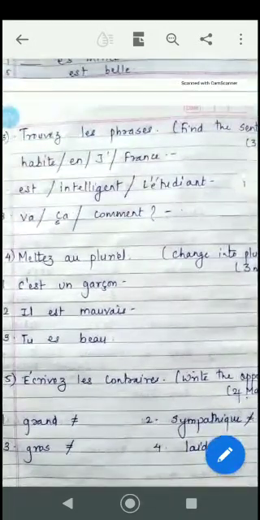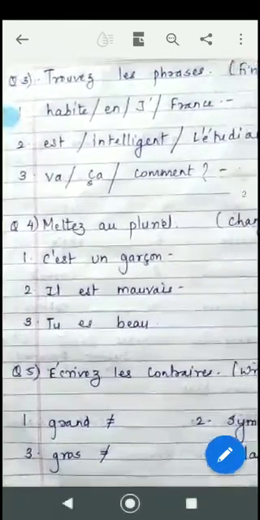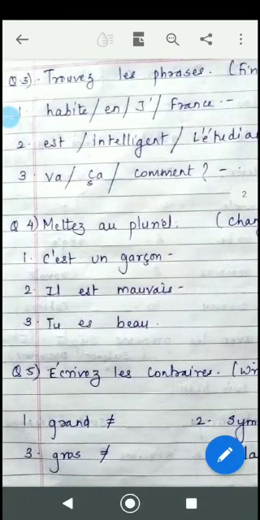Mettez au pluriel. Now change this into plural. How are you going to put this into plural? C'est un garçon. Now c'est means this is. You have to put this into plural. So est in plural becomes sont. So the answer is ce sont. As you know, un is the masculine singular of the indefinite article, so the plural will be des, and garçon you have to put with an extra s. So what is the answer here? Ce sont des garçons, with s.